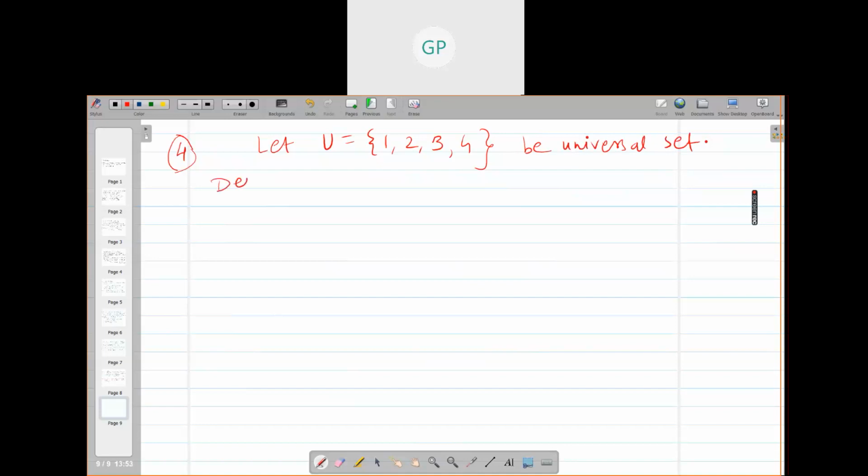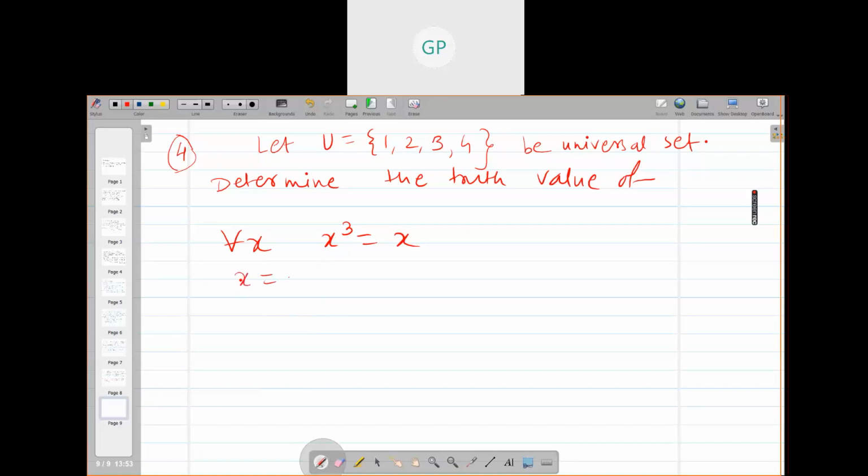Determine the truth value of for all x, x cube is equal to x. Don't put a comma here; this is the way we write it. Is it so?